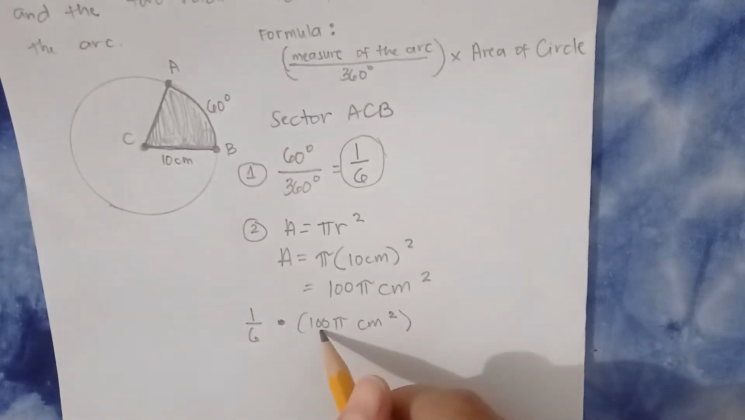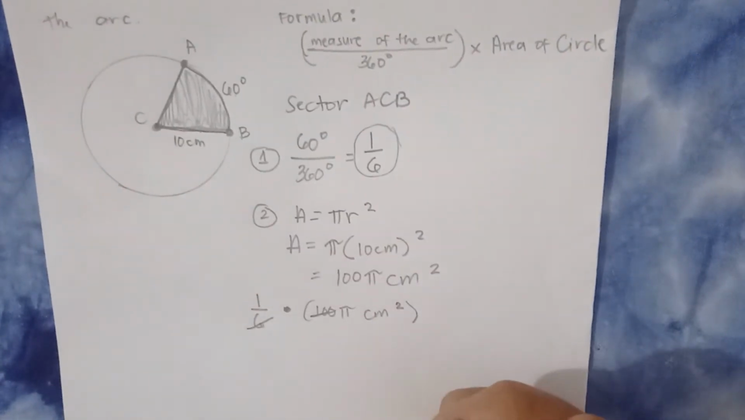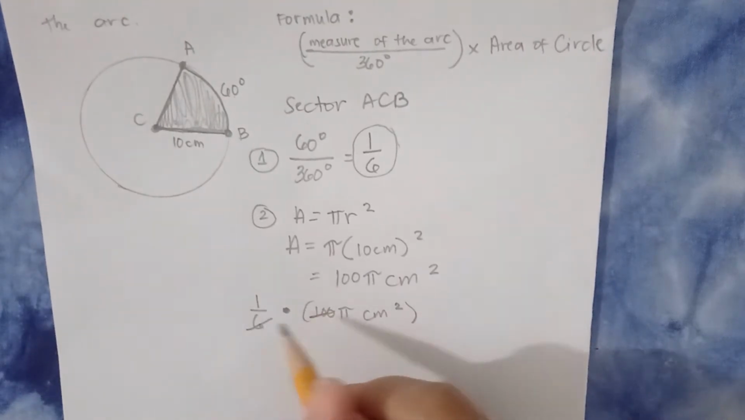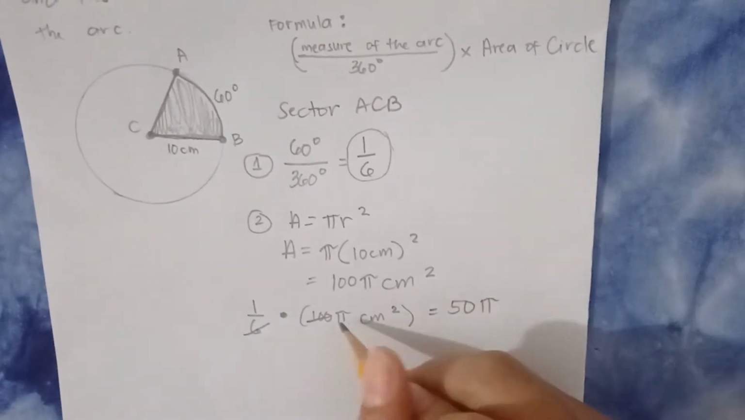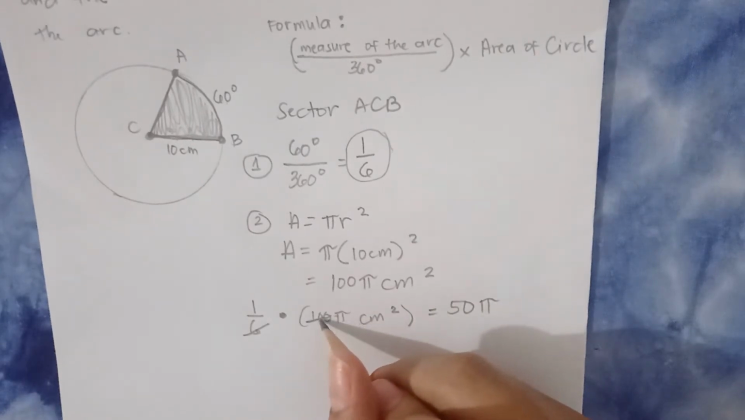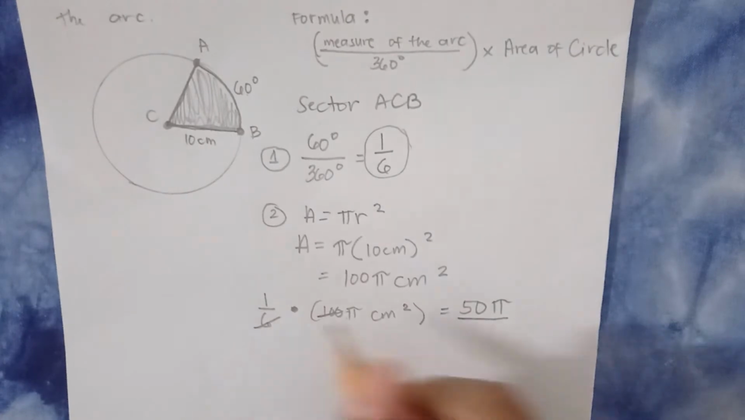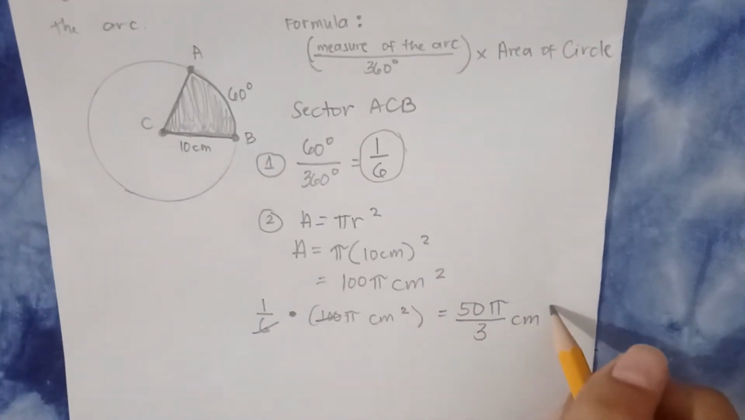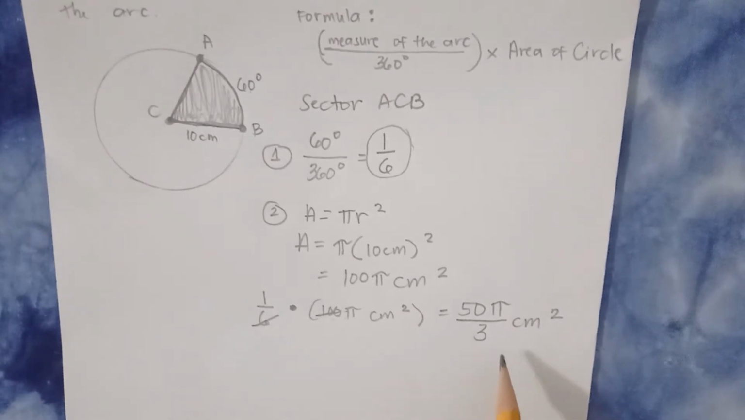So, ang mangyayari dyan, let's cancel it. Ito, yung 100 at yung 6. Di ba? Divide sa 2. So, this will become 50 pi. Kasi ito, magiging 100 divided by 2 is 50 pi. Ididikit mo lang din. Then, 6 divided by 2 is 3 centimeter squared. So, kung meron sa choices ang ganito, so therefore, ito na yung sagot nyo.